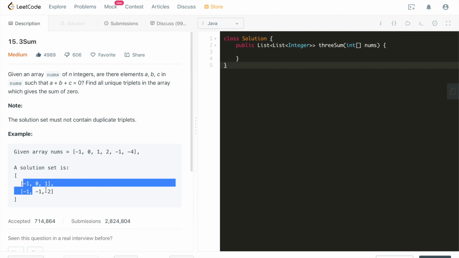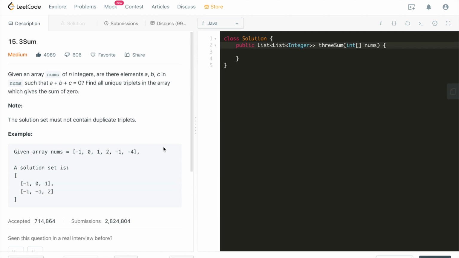So how do we tackle this problem? The difference between 3Sum and Two Sum is that now we're required to find 3 integers. So at least we need a nested for loop, because we need to find 3 elements in this given array that sum up to a target number, which in this case is 0.